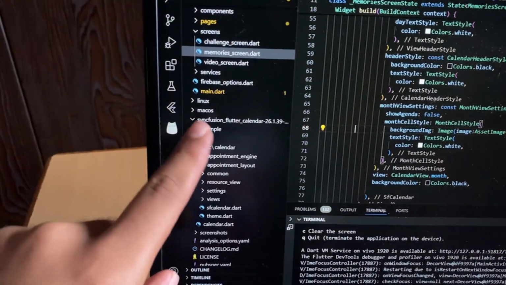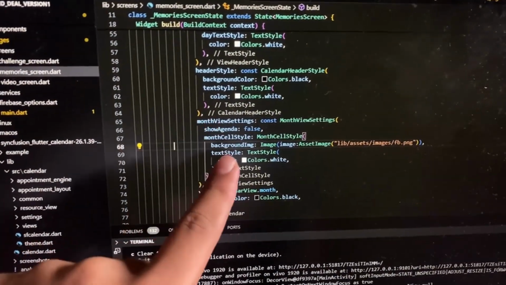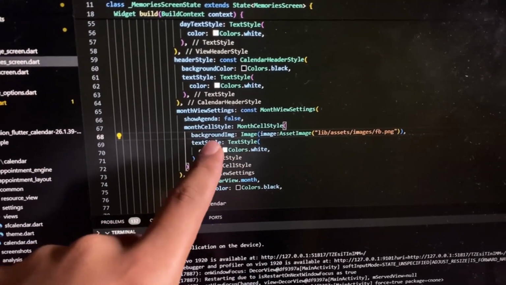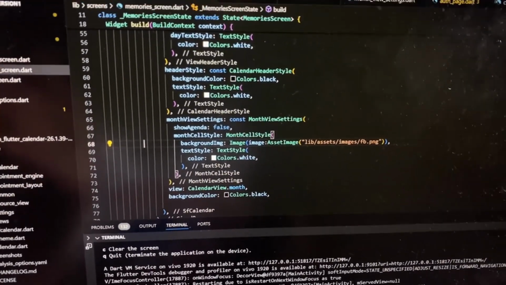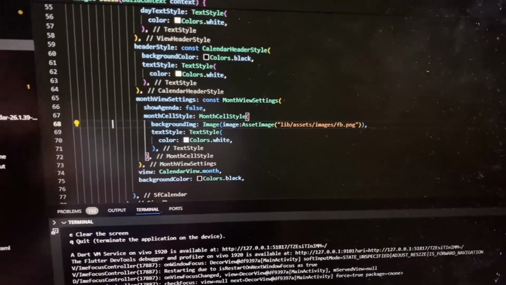So my male ego goes, I can fix her. And I just downloaded the whole Syncfusion calendar library and tried adding a background image property in the month cell style. This property won't be available in the normal package, but I have added this to basically add background images on the cells. And it was working almost as I wanted it to work.